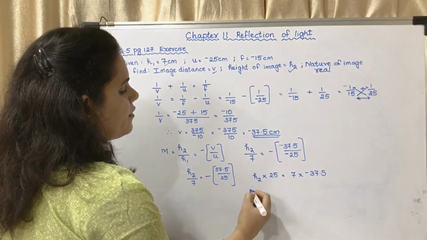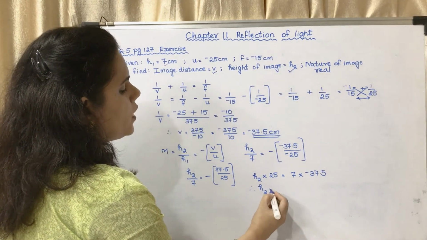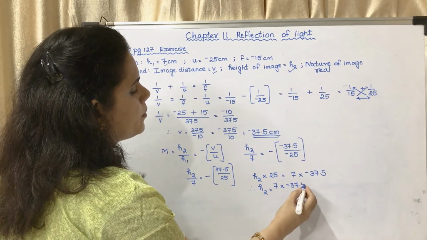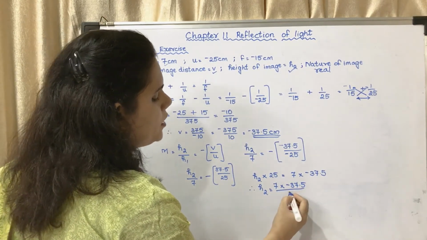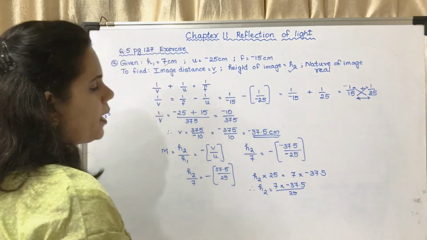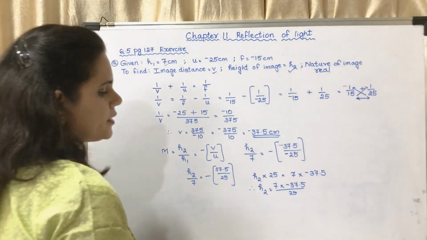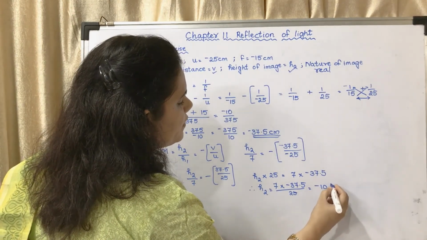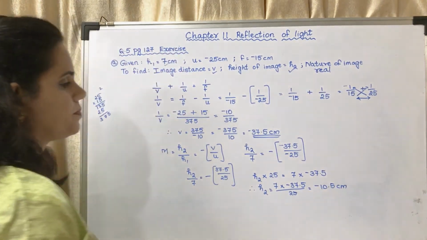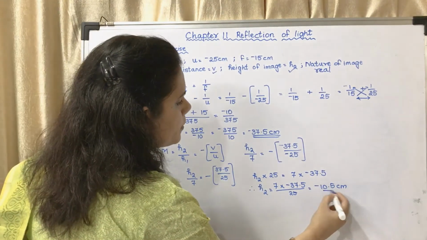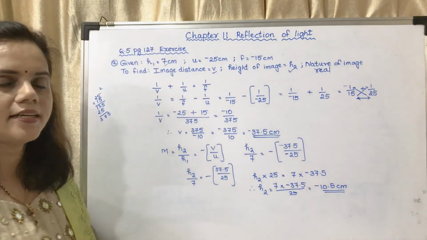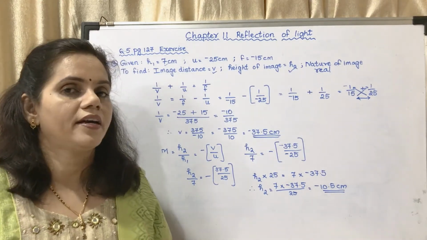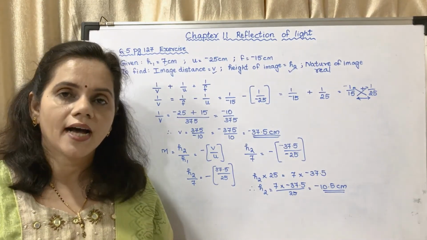Therefore H2 is equal to 7 into minus 37.5 upon 25. That means you will get it as minus 10.5 centimeter. This will be H2.